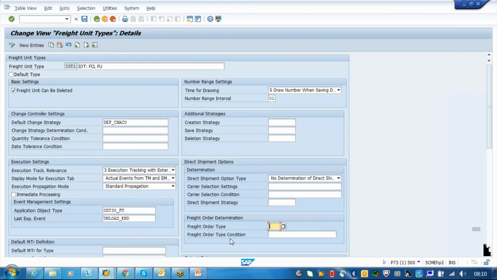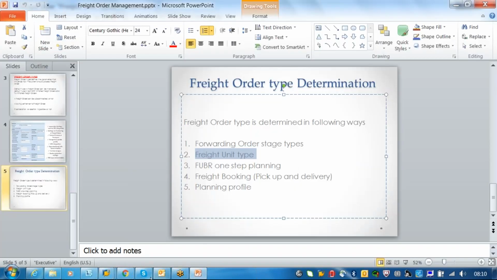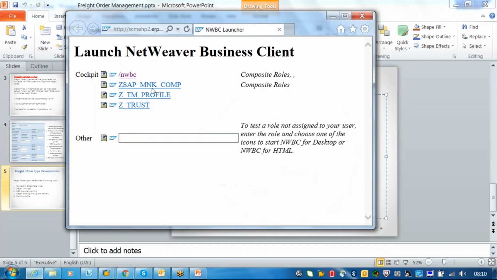See this one. If it is not there in the first stage, the stage type and the forwarding order type, then it will come and look here. This is the second place. If this is also not there, then what is the third one? The third one is freight unit building rule, one-step planning. So the freight unit building rule will be available here in the NWBC.